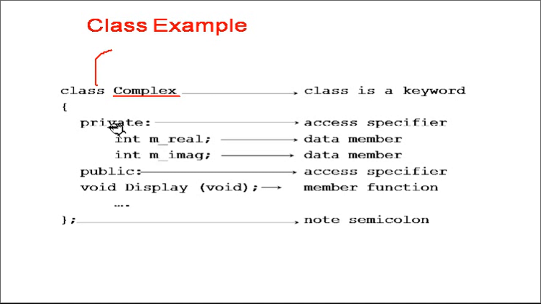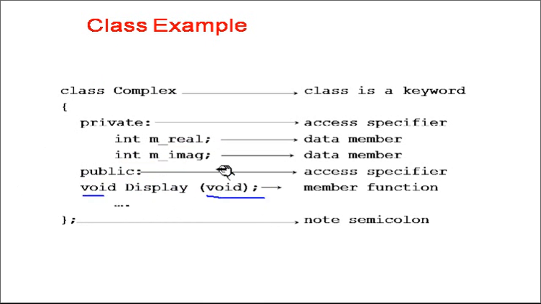Then in the private section, as I said earlier, we can declare data members, and we can have functions inside the public section. So we have two data members, one is real, the other is imaginary. These are nothing but data members. Now in the public section we have one function called the display function. This display function takes no argument, so its return type is void and it takes nothing.